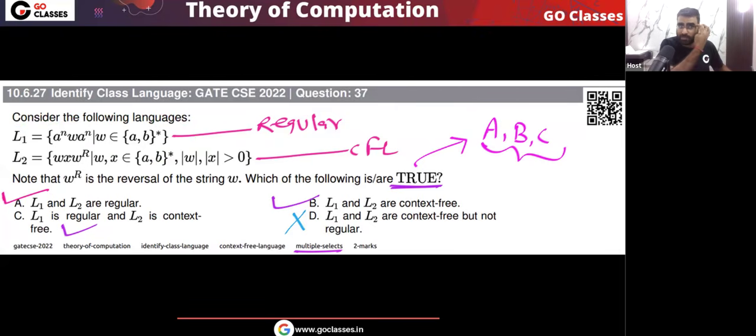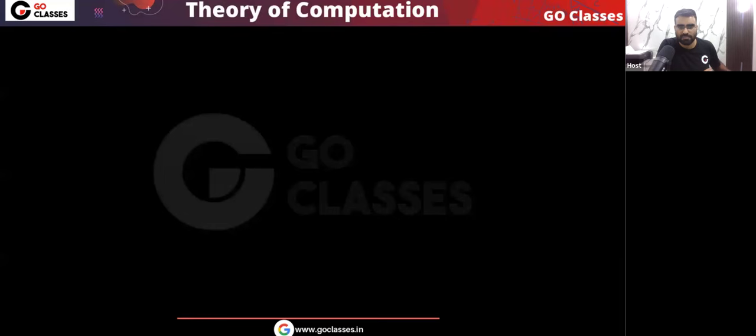Anyway, many such tricky questions are present in the Go Classes test series, so that you can practice and improve, because you will make some mistakes and then you will improve. You will understand what the mistake is, then you will improve yourself, and then in the actual GATE exam, you will not make the mistake. Many of these types of tricky languages are present in the Go Classes weekly quizzes. You can check it out. Now let's move on.